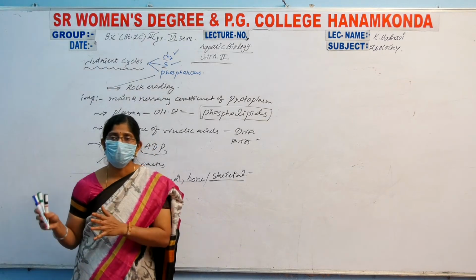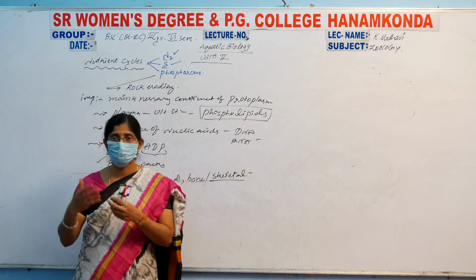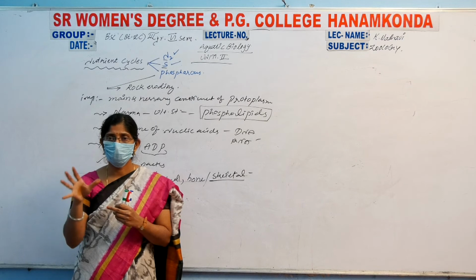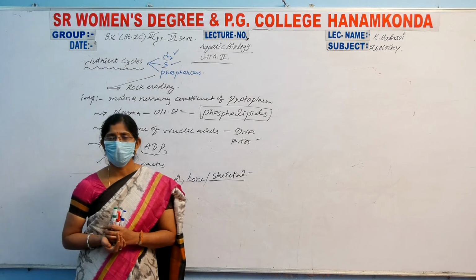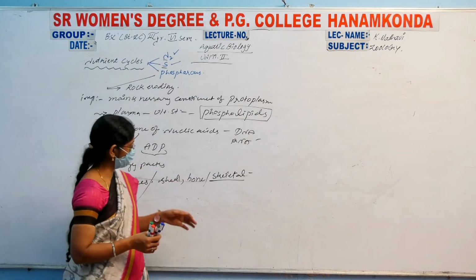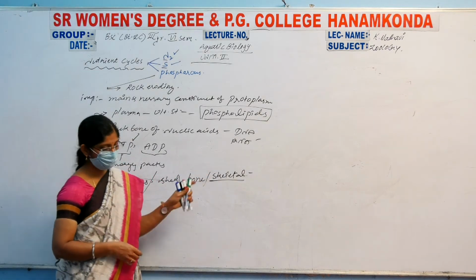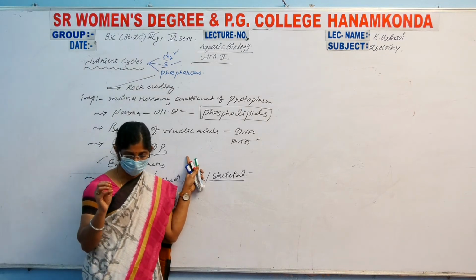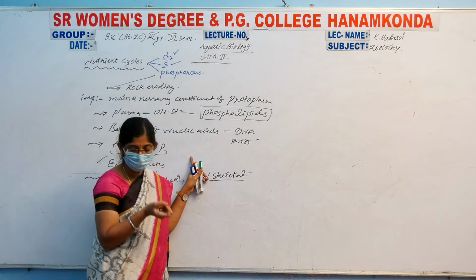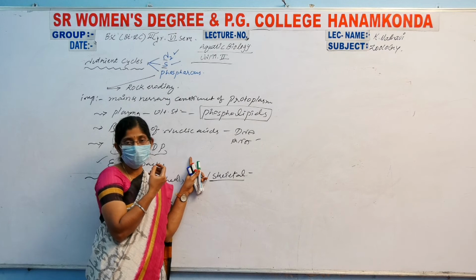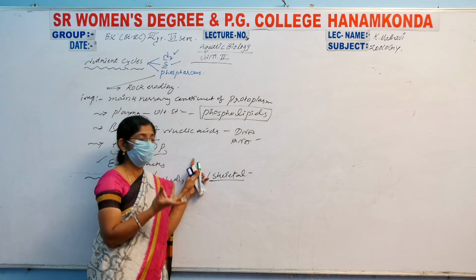For example, rocks erode over years, and when rain falls on the rock, it gets wet and the phosphates come into the nearby water body. We will draw a simple diagram of this phosphorus cycle. The rocks are gradually eroding, and as a result they produce phosphates. These phosphates are transferred to the consumers.